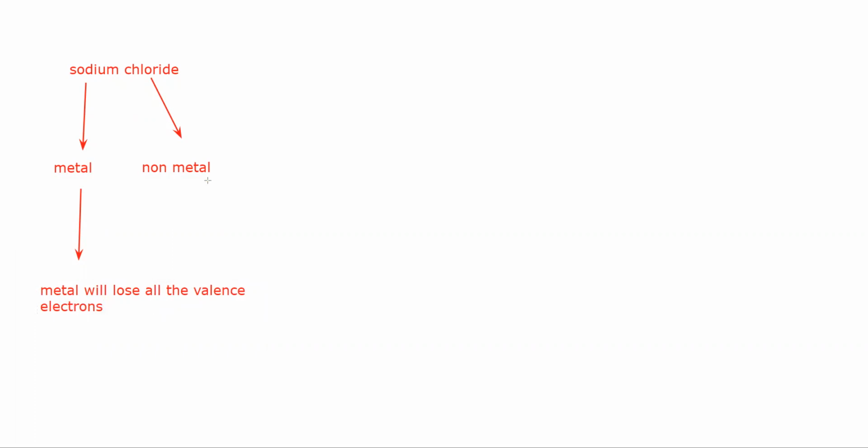And the non-metal will gain electrons to complete the octet. Octet means they should have 8 electrons in the last shell. So the non-metal tries to complete the octet and the metal will try to lose all of its last shell or valence shell electrons.